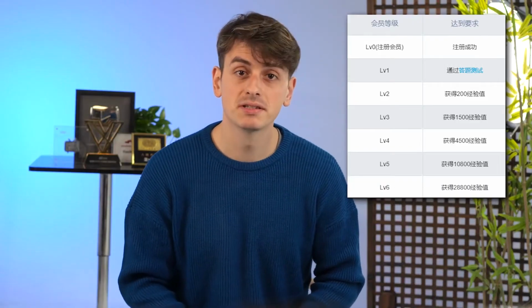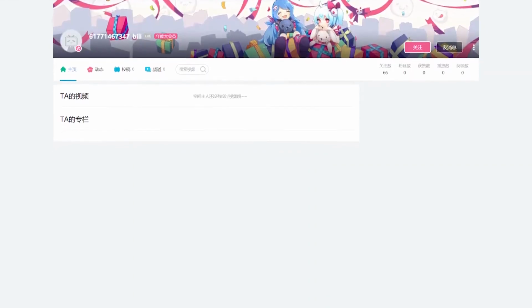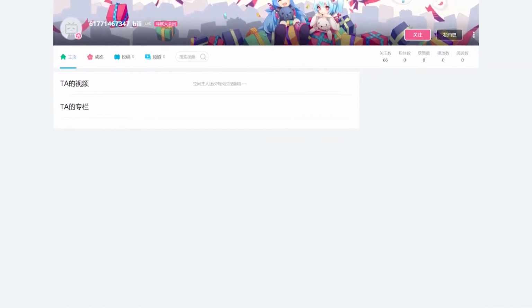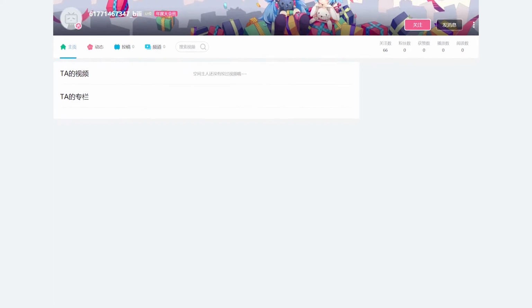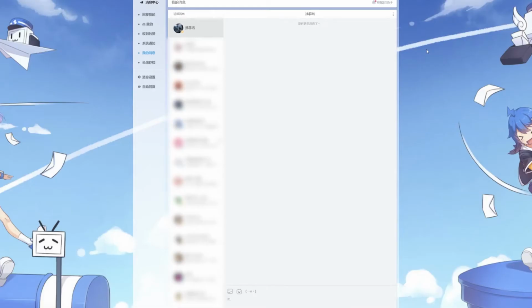On Bilibili especially, you want to make your level as high as possible so you don't look like a new account. And the users on the platform will look at your account, and if it's level 1, they'll know that you're a new user and you don't know much about the platform. If you can, then I would also suggest in this step, maybe trying to make some connections with some of the video creators on the platform. And then when you do start making videos and uploading videos, they might contribute to you. They might share your video. They might do collaborations with you.